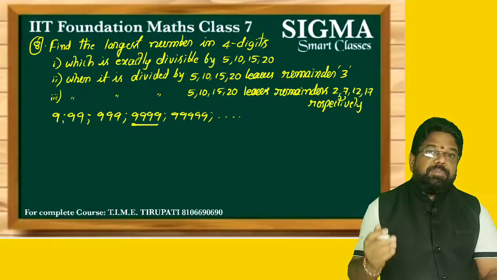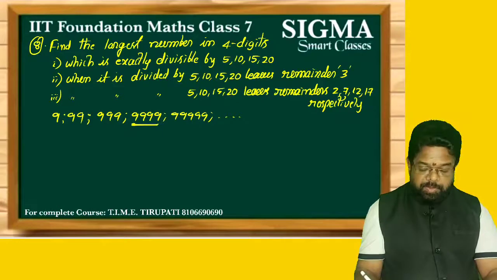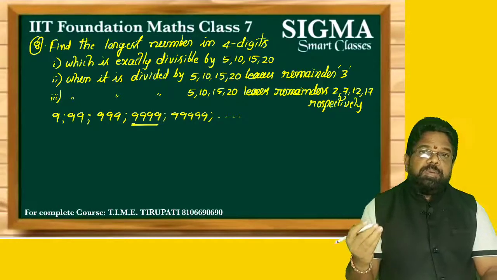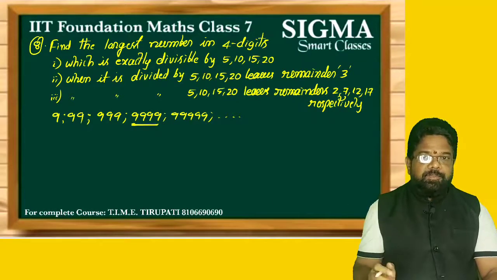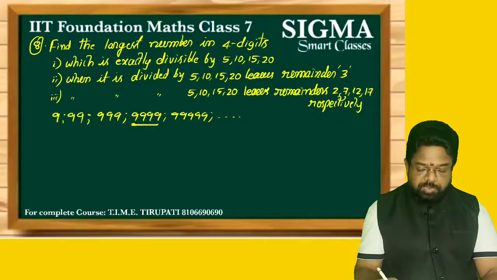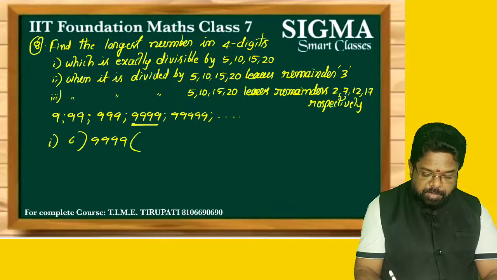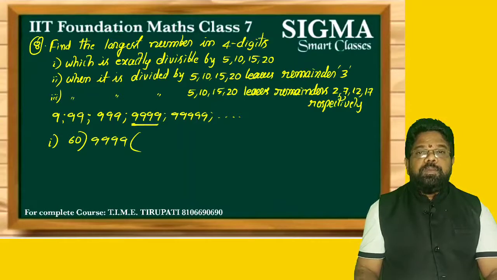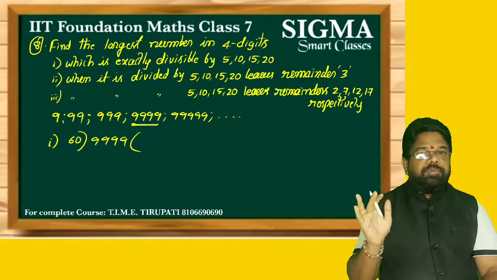But what is the condition? The first question is which is exactly divisible by 5, 10, 15, 20. So what is the least number exactly divisible by 5, 10, 15, 20? Their LCM. What is the LCM? We know 60. If a number is divisible by 60, indirectly it is divisible by 5, 10, 15, 20. So for question number 1, the solution: 9999 divided by the LCM of the given numbers. If any number is divisible by 60, indirectly it is divisible by 5, 10, 15 and 20.